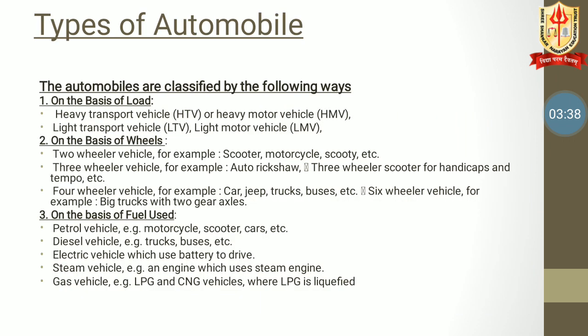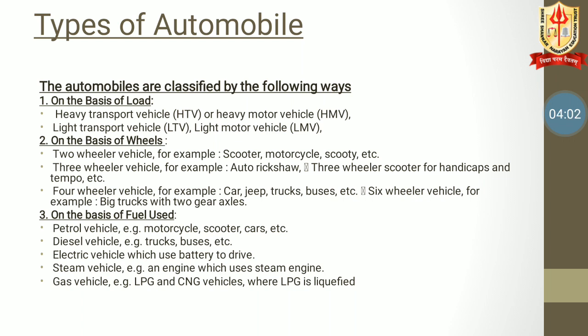Then next, moving ahead, we are going to see the types of automobile. The automobiles are classified in the following ways. The first one is on the basis of load. Which kind of load is coming on the automobile, we are going to classify on that basis.